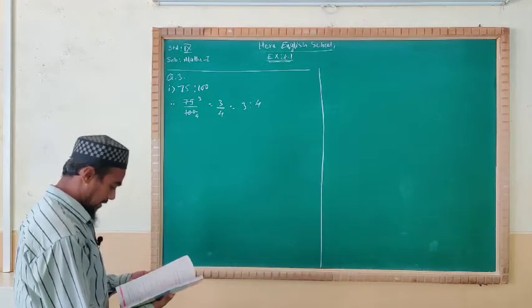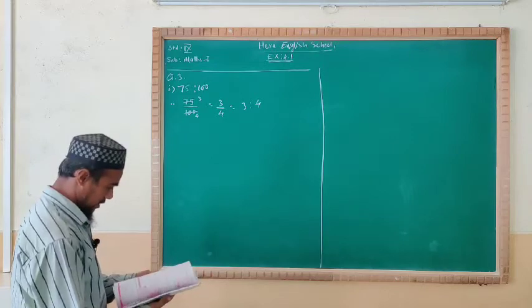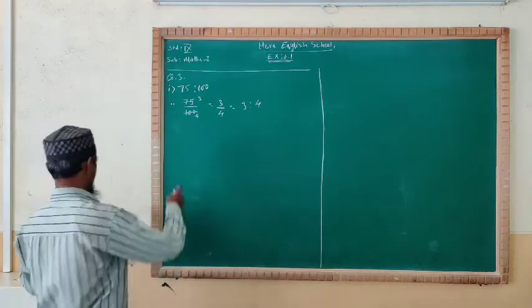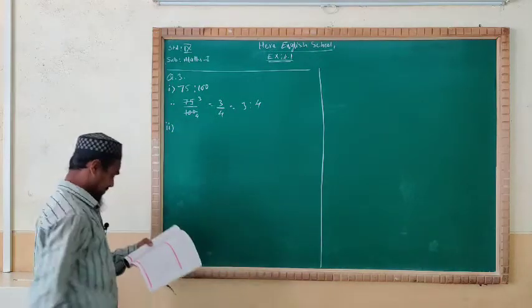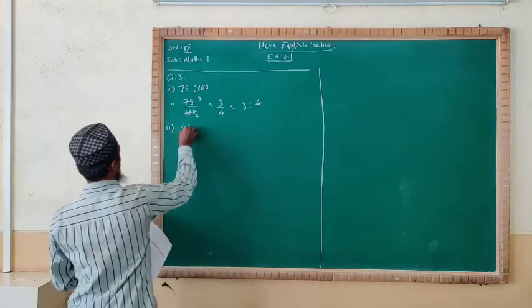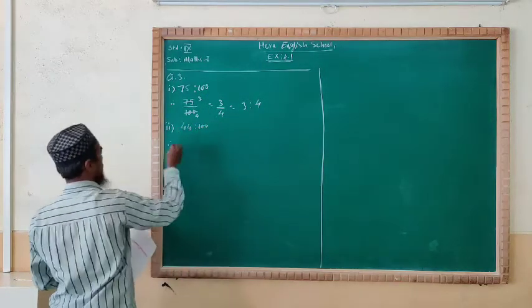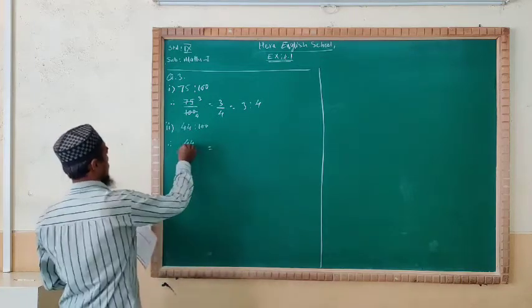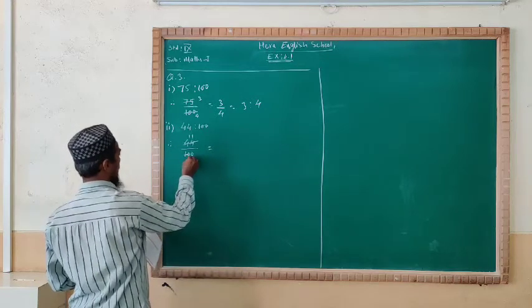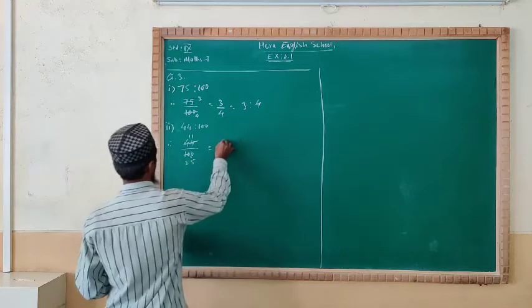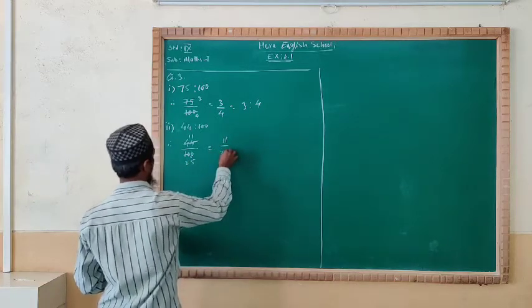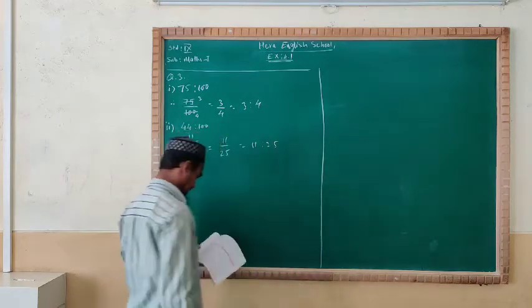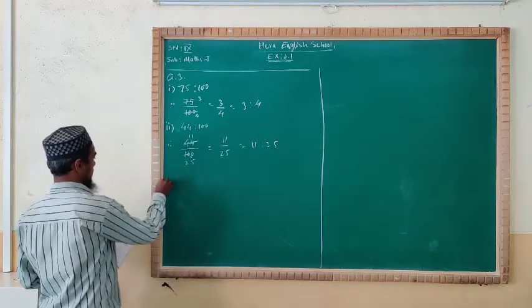See very well everyone. Now part 2 of this question: 44 is to 100. Take it in fraction form, 44 upon 100. Now take the division. 4 times 1 is 4, 4 times 11 is 44; 4 times 25 is 100. This is the simplest form. 11 upon 25 is your answer, 11 is to 25. Everyone getting it?